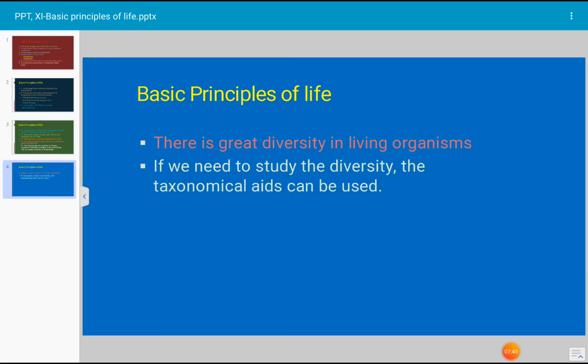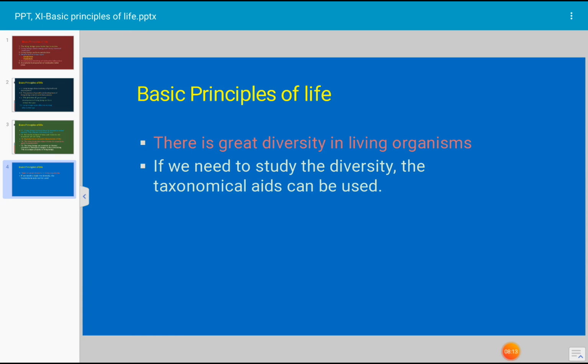Intensive laboratory and field studies in order to identify and classify the organisms form a strong basis for meaningful use of the collected data. If we need to study this diversity, certain aids called taxonomical aids can be used.